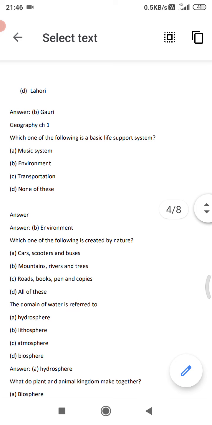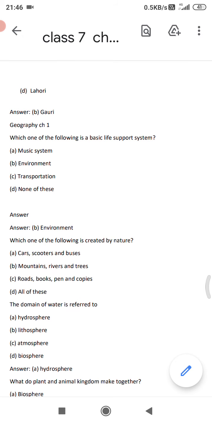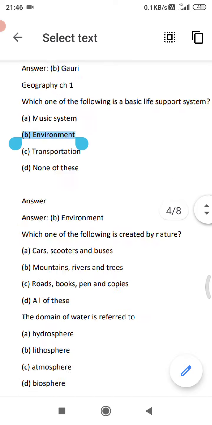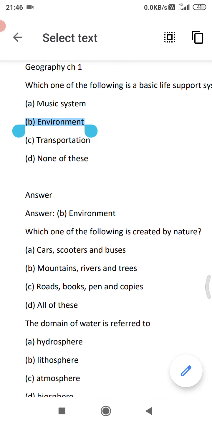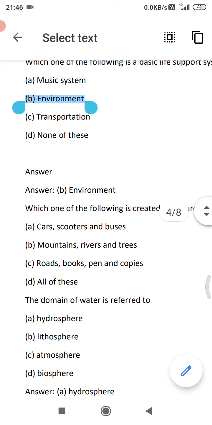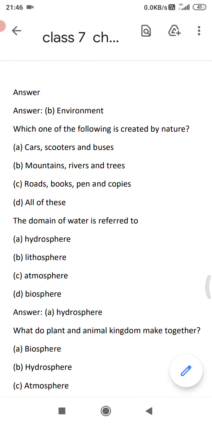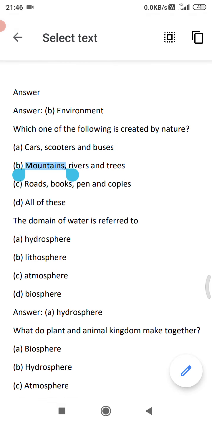Now some of the questions of chapter 1 of geography. So I'm taking both the chapters here. Which one of the following is a basic life support system? Music system, environment, transportation, none of these. Yes, the correct answer option B, environment. Which one of the following is created by nature? Cars, scooters, buses. Option B, mountains, rivers, trees. Next, roads, books, pen and copies, all of these. Yes, the correct answer option B, nature. Mountains, rivers and trees.